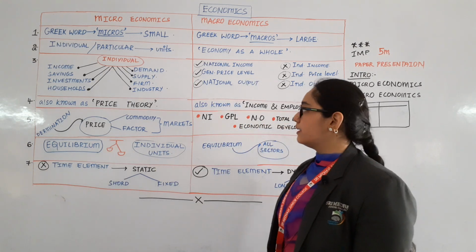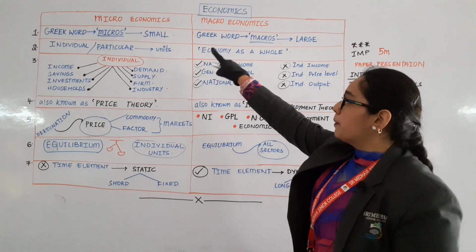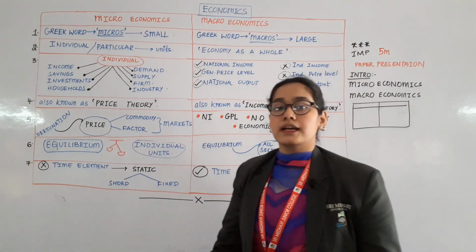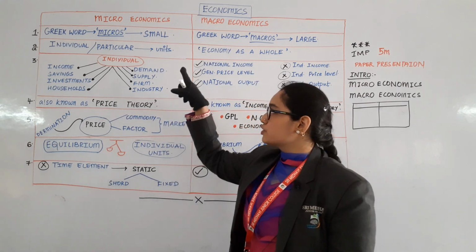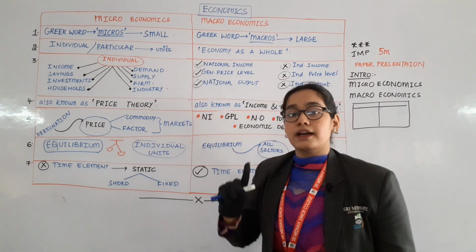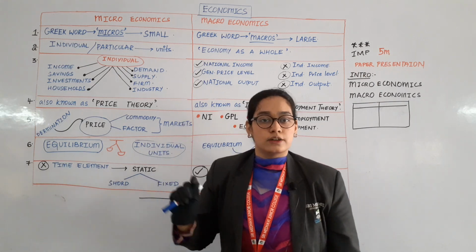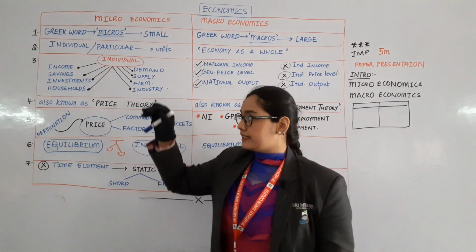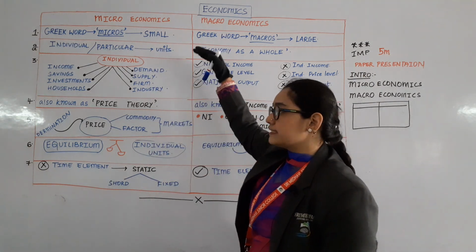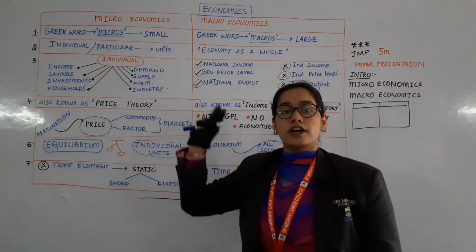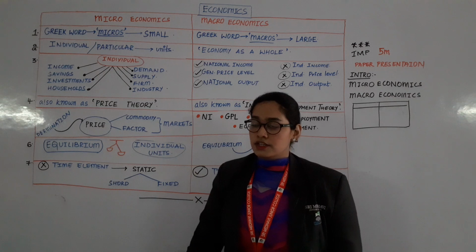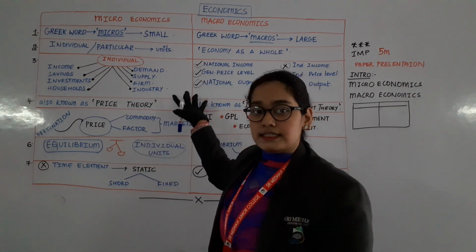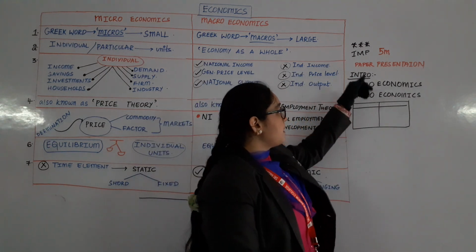So let us start today's topic, that is microeconomics and macroeconomics. You would be thinking that the introduction of microeconomics and macroeconomics is not written on the board. The thing is, the first 3 points themselves are the introduction of microeconomics and macroeconomics. Whenever we start this answer, we write it in this manner.